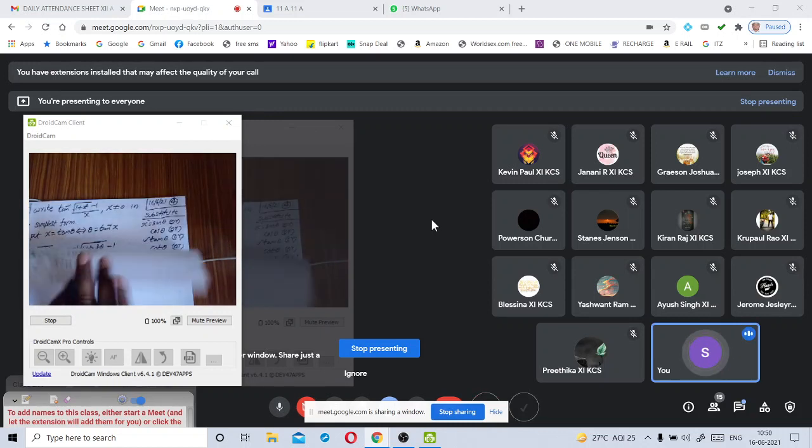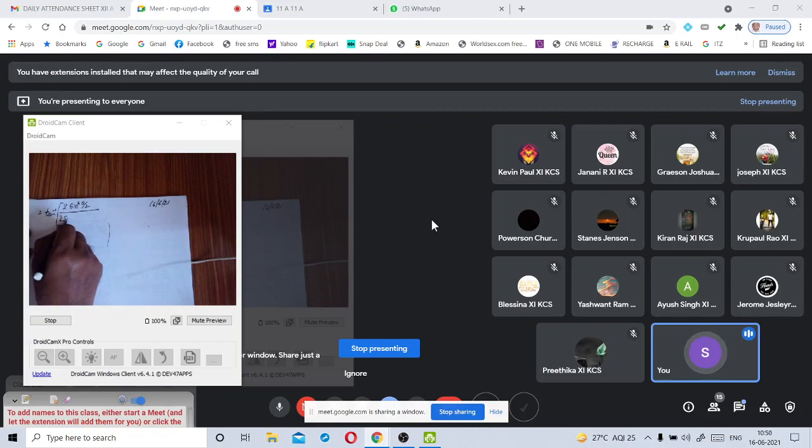Similarly, sin theta can be written as 2 sin theta by 2 into cos theta by 2.